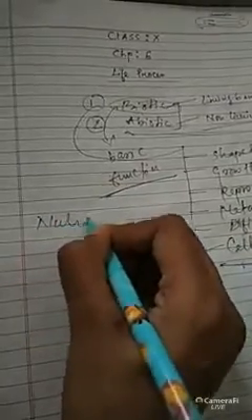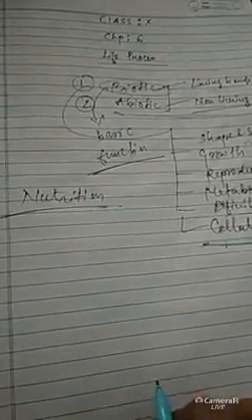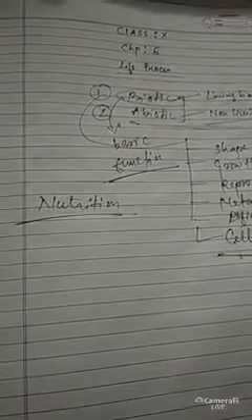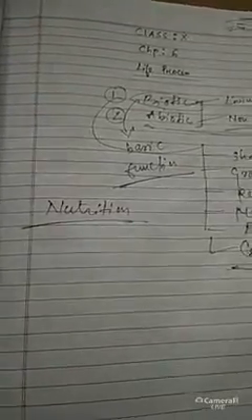Next thing is nutrition. So what are the basic things of nutrition? Nutrition means the basic things by which we get energy. That's called nutrition. There are several types of nutrition present in our body and also in our environment.